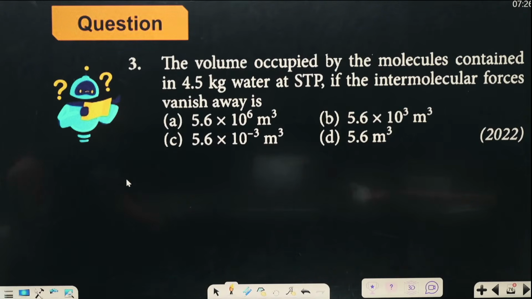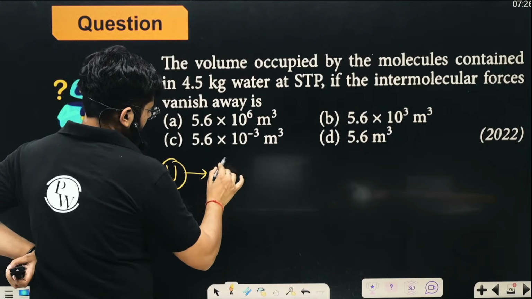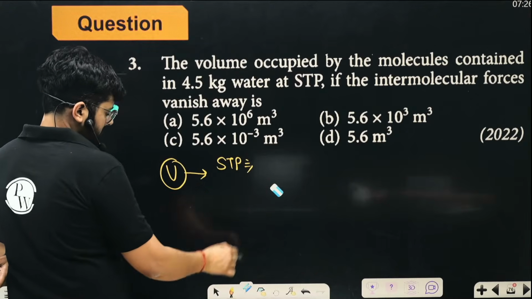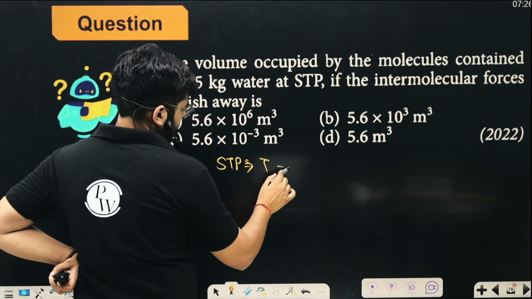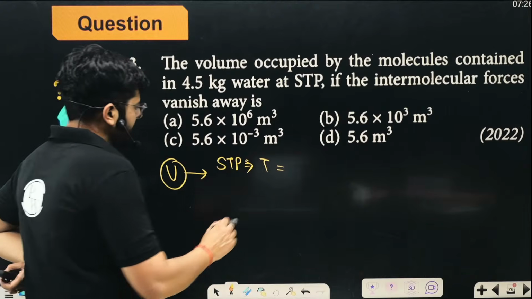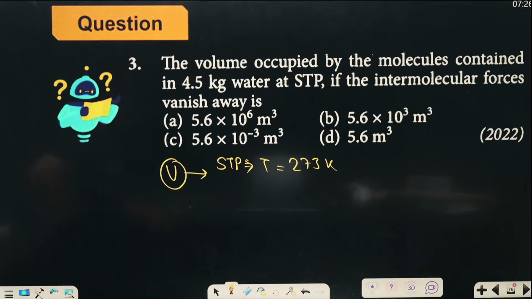Think about it. At STP, we have to talk about the volume. So first of all, tell me what is the temperature at STP? We can say that in Kelvin we have to put it, so in Kelvin it is 273 Kelvin. Approximate value we can use 273.15. So 273 Kelvin, and we have to talk about the volume over here.